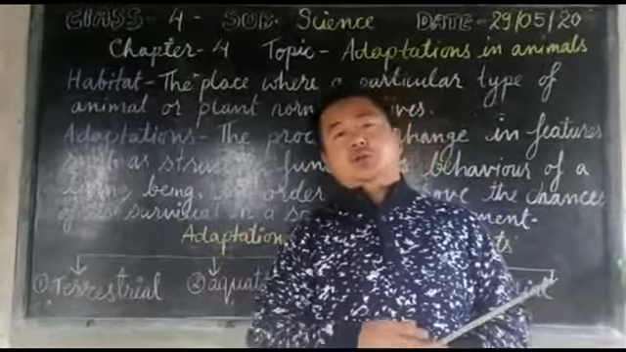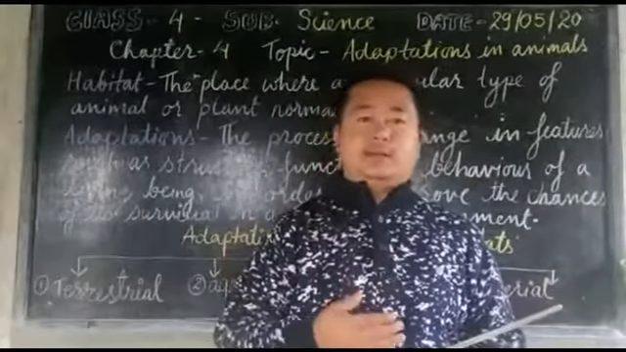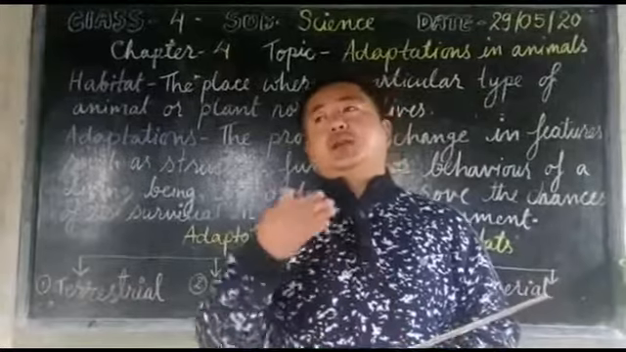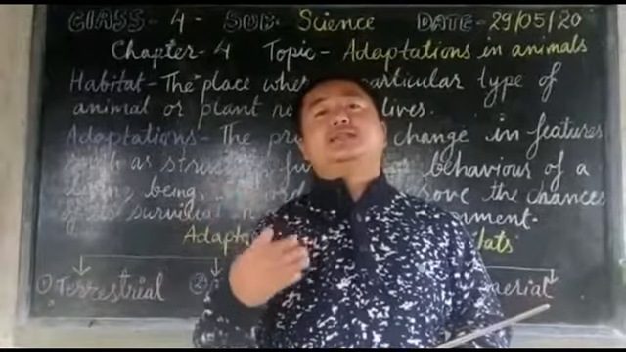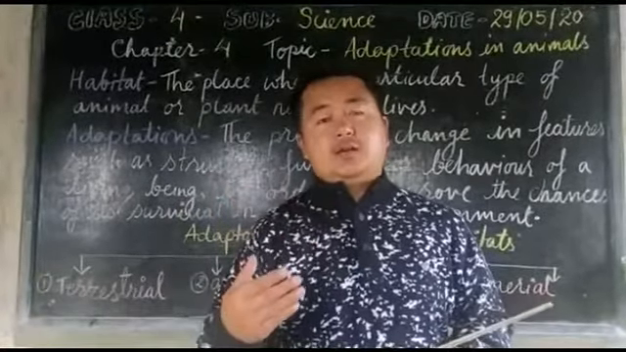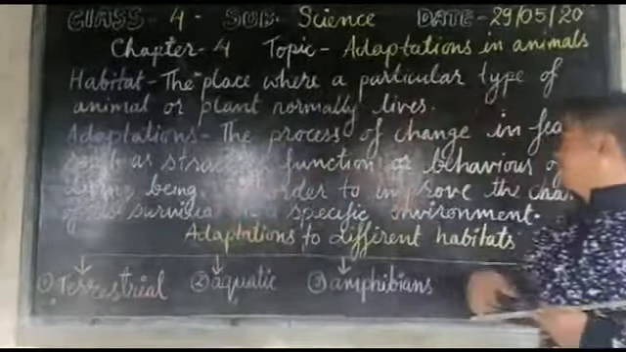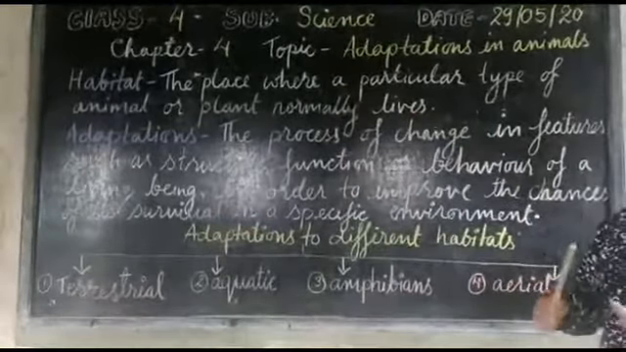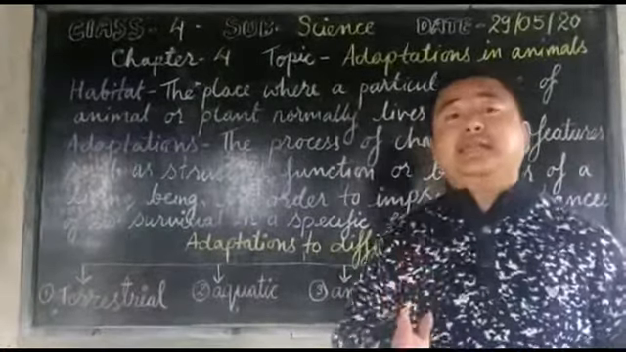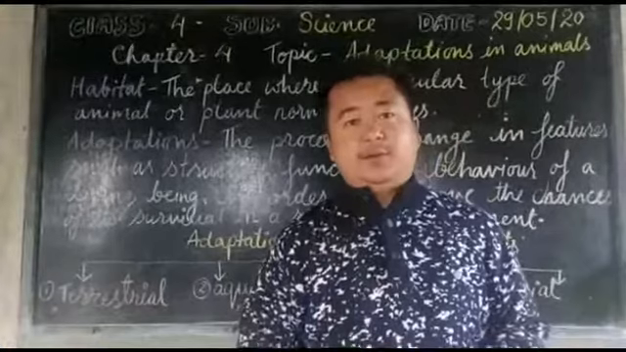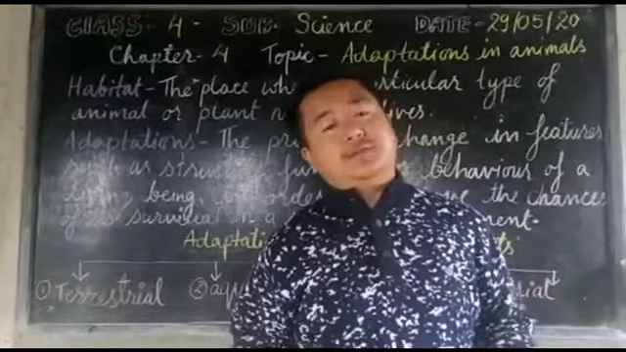So we already know that there is a habitat. Since we are talking only about animals, the animal chooses so many habitats, so many places to live and sustain. And in order to sustain there, you have to adapt. You have to bring some changes in the features in order to improve the chances of its survival. Then only you can survive, if you accept the changes or bring the changes in the features.